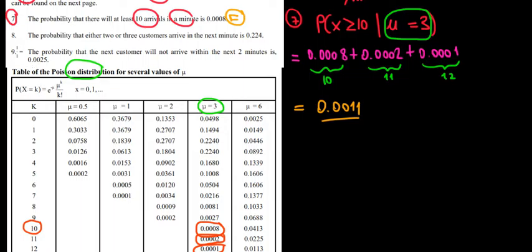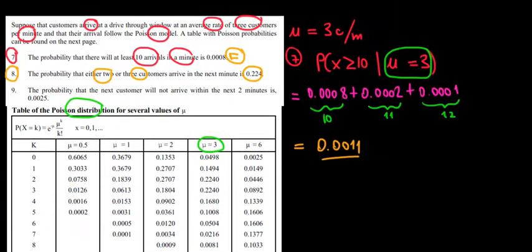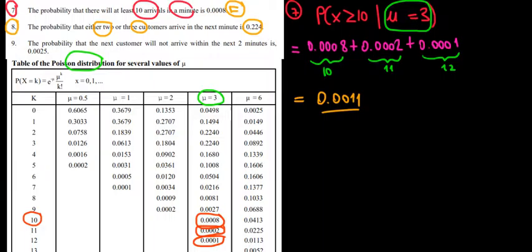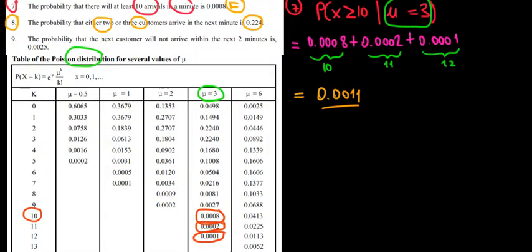Let's have a look at question 8 now. The probability that either 2 or 3 customers arrive in the next minute is the following. So again, we're referring to the question where we had an average rate of 3 customers per minute. So we're still looking at this mean in our Poisson distribution. And since we're interested in a probability that either 2 or 3 customers come, what are we interested in?